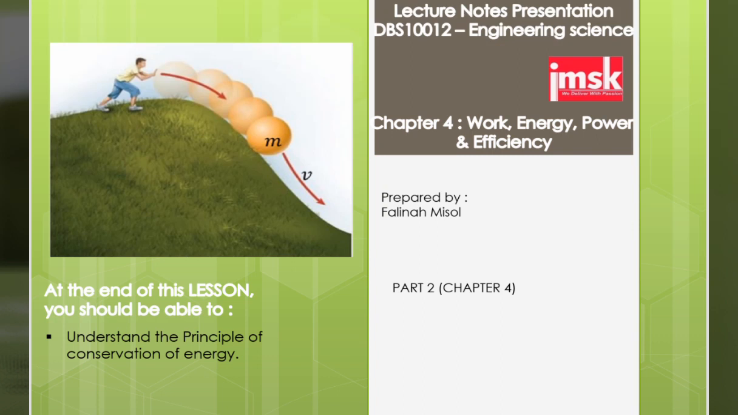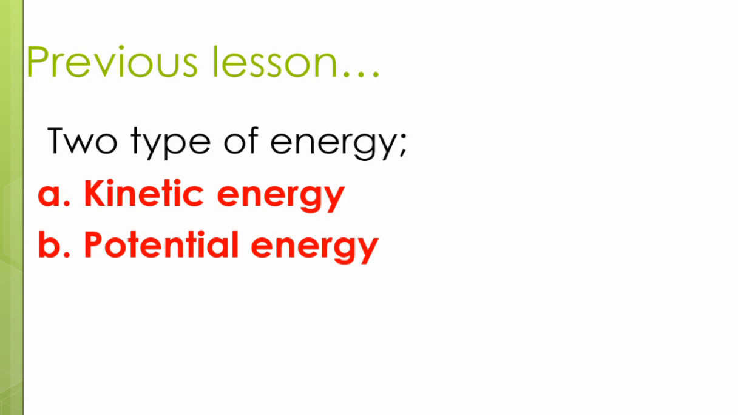Part 2, Chapter 4, Work, Energy, Power, and Efficiency. At the end of this lesson, you should be able to understand the principle of conservation of energy. In your previous lesson, you learned about two types of energy, the kinetic energy and potential energy.